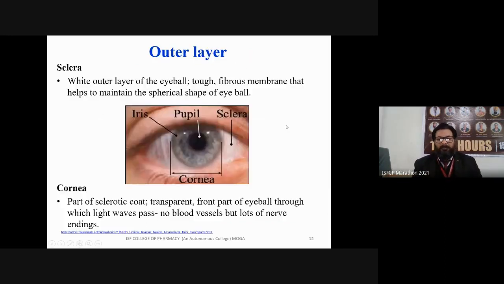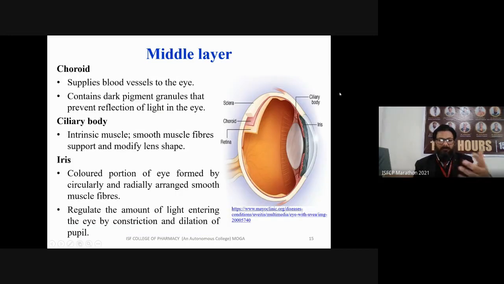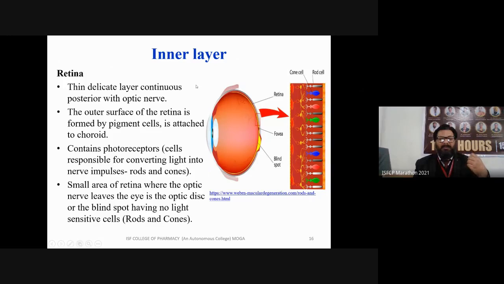So in the outer layer, iris, pupil, sclera, and cornea are there. We already discussed this. This is the overview of the middle layer containing choroid, ciliary body, and iris. In the inner layer, you can see it is the innermost layer of your eye, that is your retina. It is very important. I already gave you an example related to rods and cones, which are known as photoreceptors.